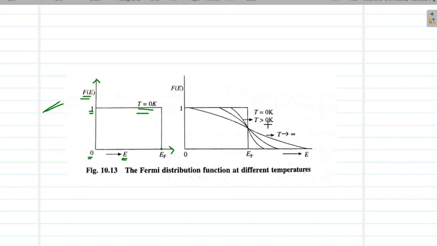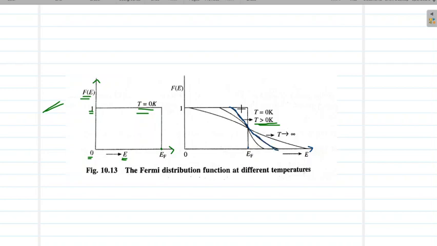Now what will happen when the temperature increases, T greater than 0 Kelvin? We know some of the electrons might be excited into higher energy levels. So f(E) will not be 0 beyond EF. You can see when T is greater than 0 Kelvin, the graph is getting shifted like this.